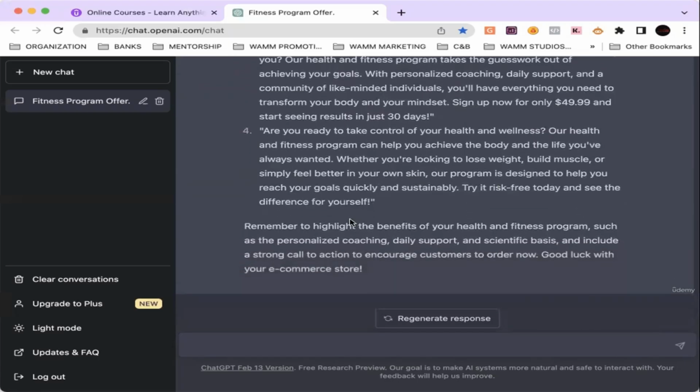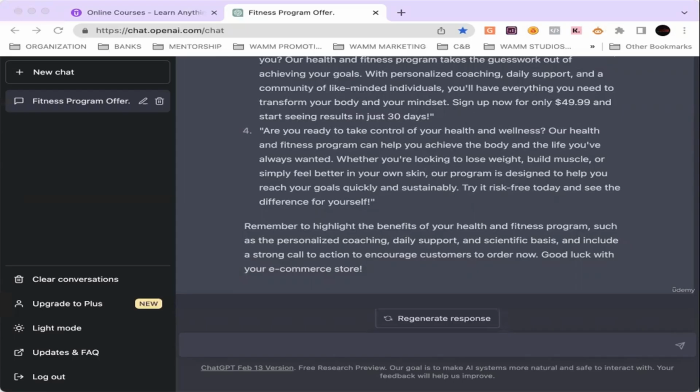Then it's giving you more tips: remember to highlight the benefits of your program, such as personalized coaching, daily support, and scientific basis, and include a strong call to action to encourage customers to order now. Good luck with your e-commerce store. That's crazy, y'all.